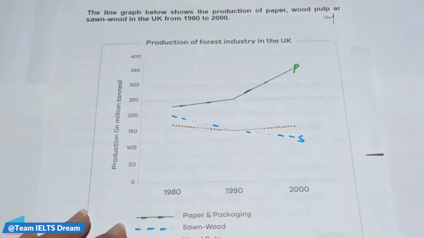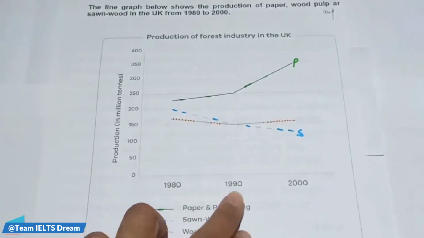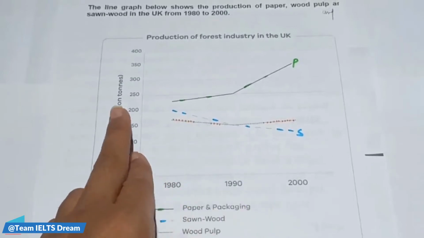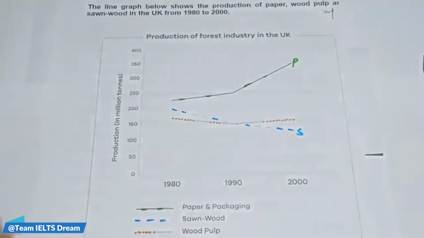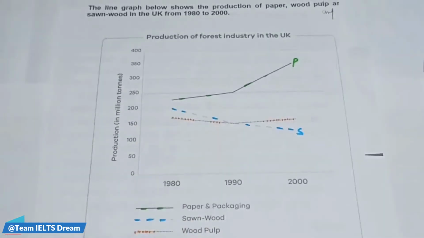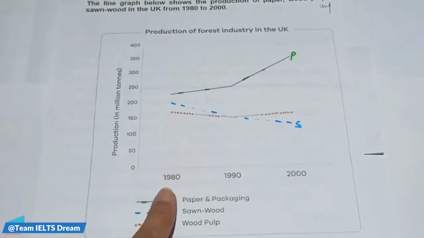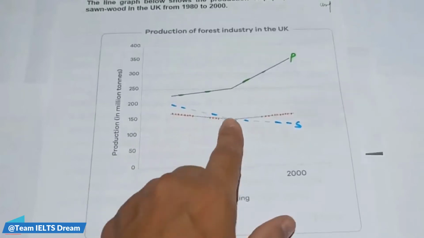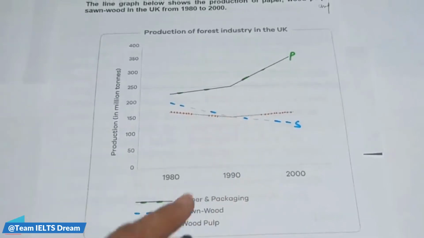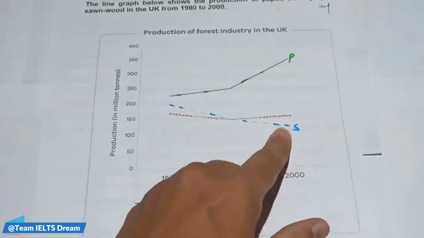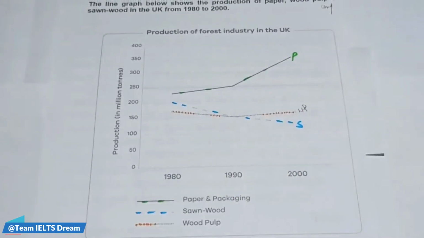So we can see that the production of paper and packaging was quite high in all three given years. Production is in million tons, and sawnwood was the second most produced product, and wood pulp was the least produced in 1980. But after a decade they interchanged their positions, like the production of wood pulp overtook the production of sawnwood. So let's see how we can write this now.